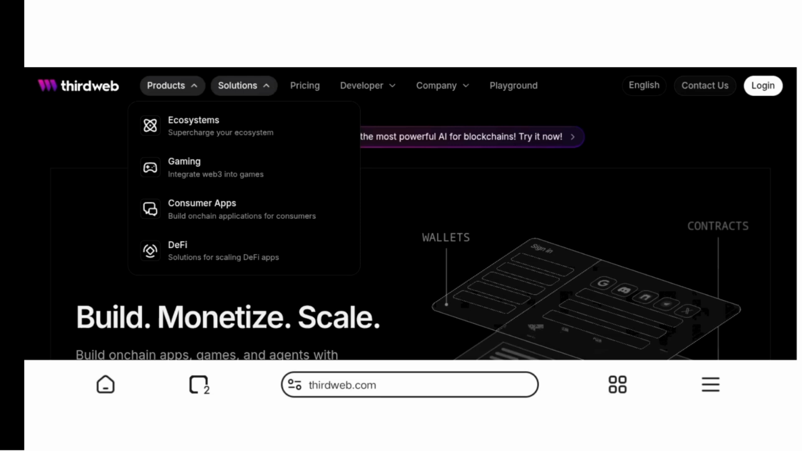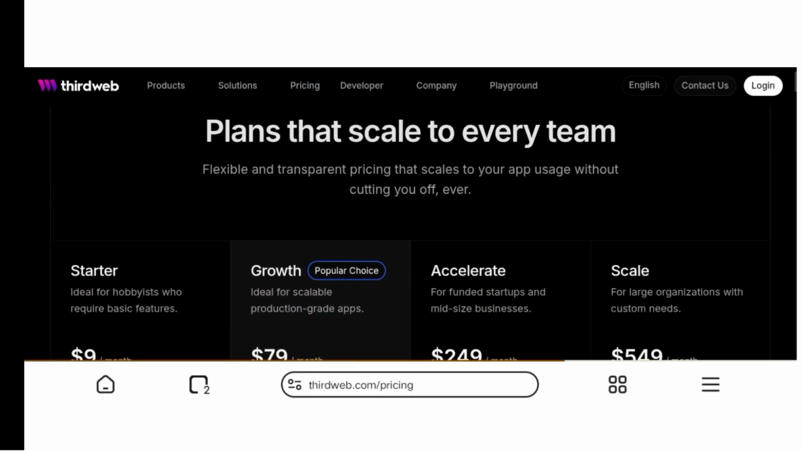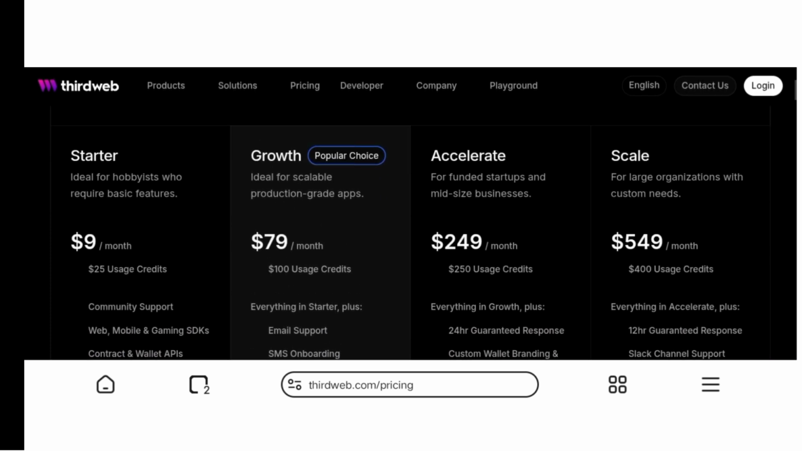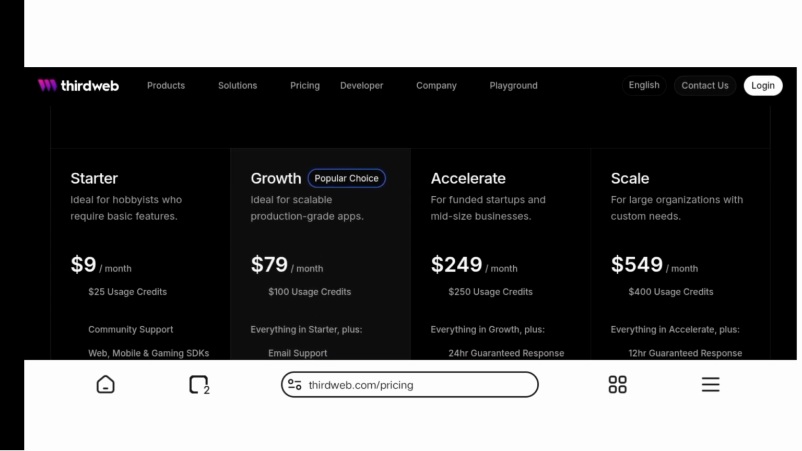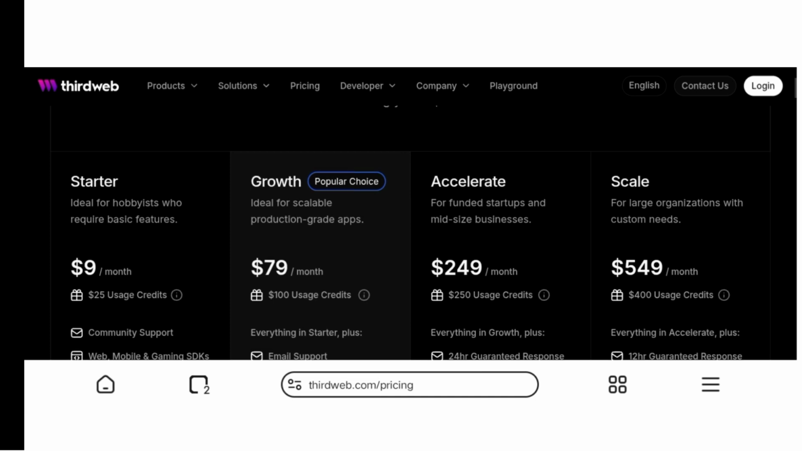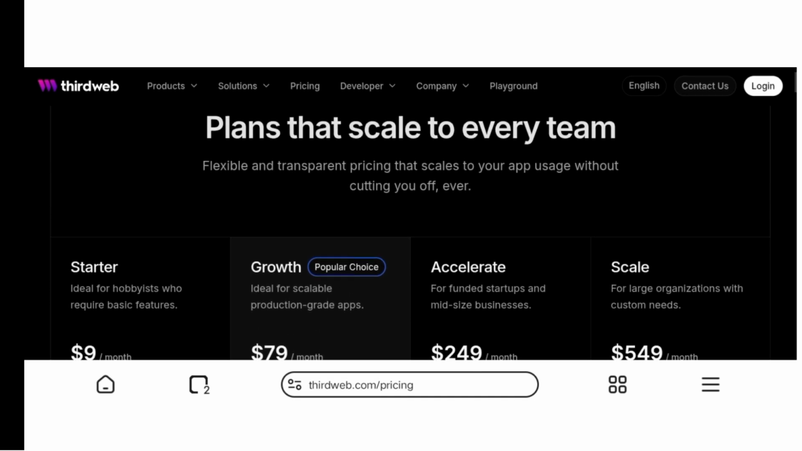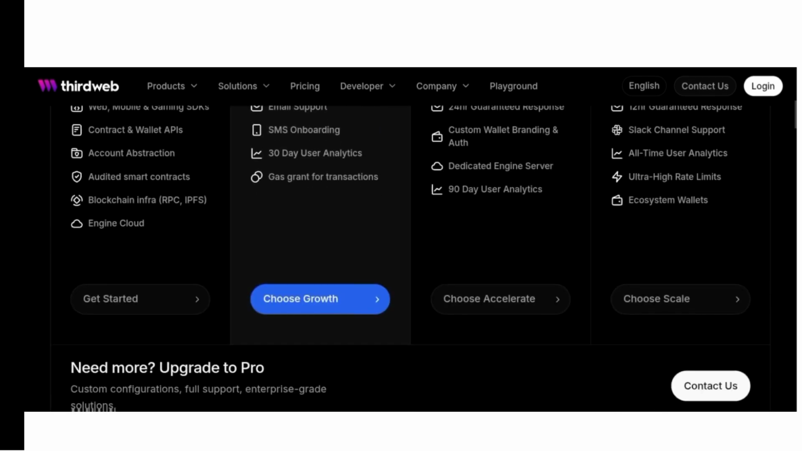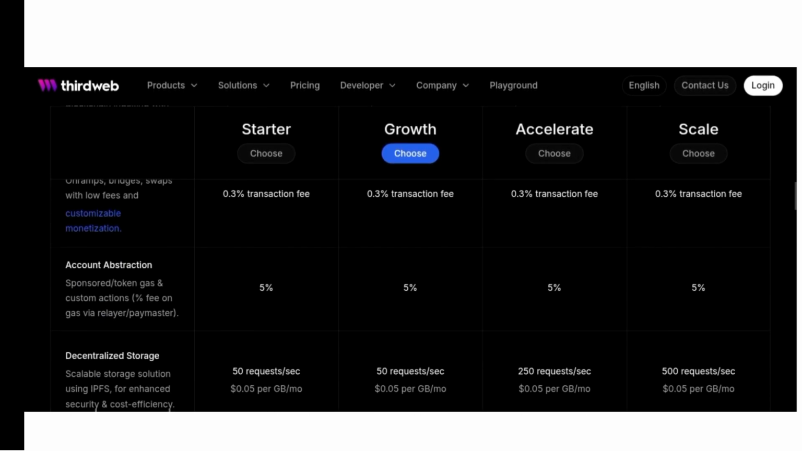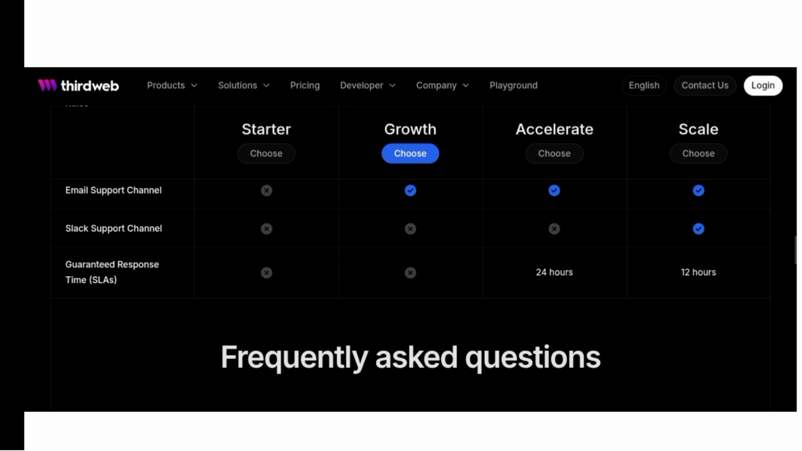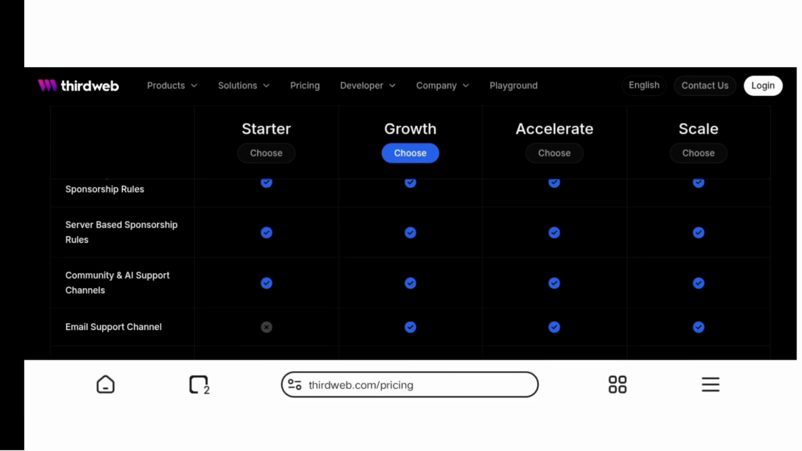Now, this is their pricing. When you click on pricing, you will see flexible and transparent pricing that's going to scale with your app usage without cutting you off. Some platforms do that. You can see the starter plan. The premium is like $9 here, one plan at $79, another at $249, and one at $949 as well. If you scroll down, you will see more details about Third Web and the services offered to you, depending on what you want.